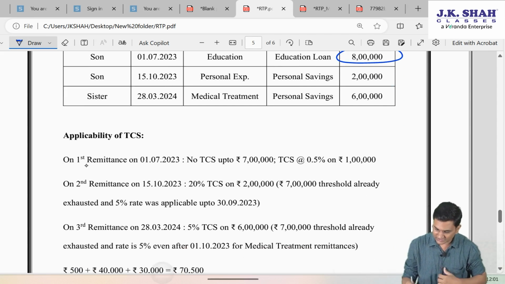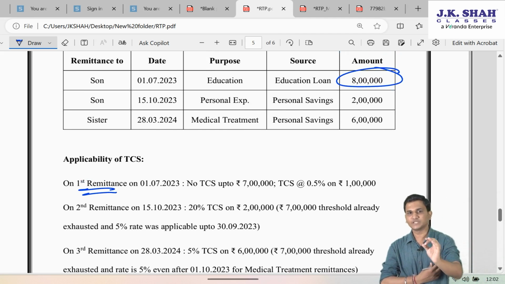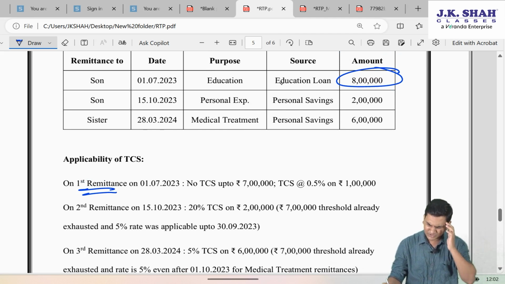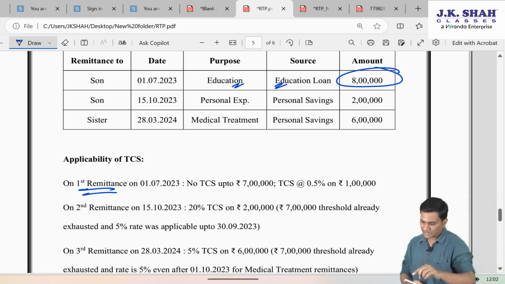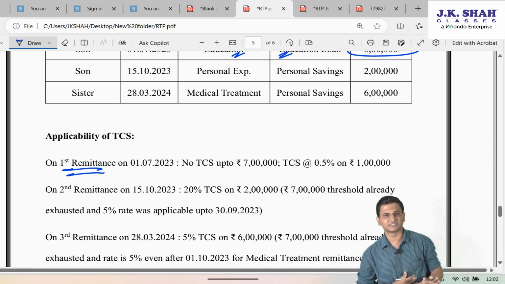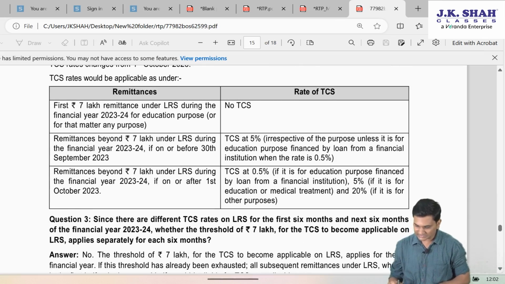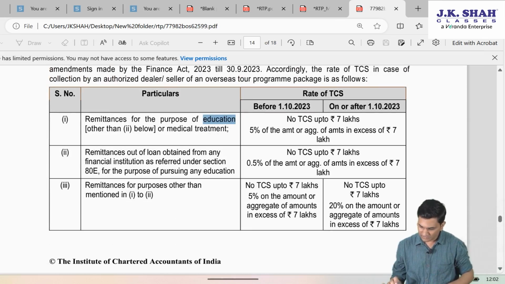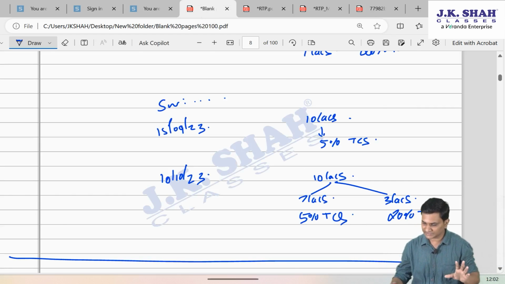So on this first remittance which is done on 1st July, there will be no TCS up to 7 lakh, because it is education loan and for education purpose, no TCS up to 7 lakh. After that, on 1 lakh rupees, TCS will be 0.5% because it is education loan and education purpose. So it will come in this category: no TCS up to 7 lakh, 0.5% of the amount or aggregate of amount in excess of 7 lakh. So 1 lakh into 0.5%.